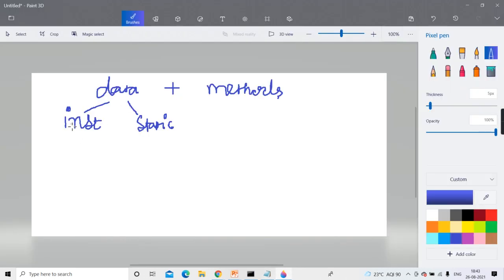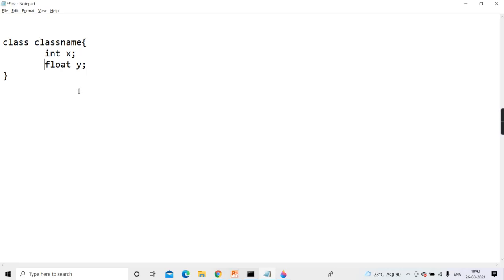So whenever you don't use the keyword static before that variable declaration, automatically you should know it is instance data. But this instance data will come into existence when you create objects of it. So whenever you create an object, every object will have a separate copy of x and y.